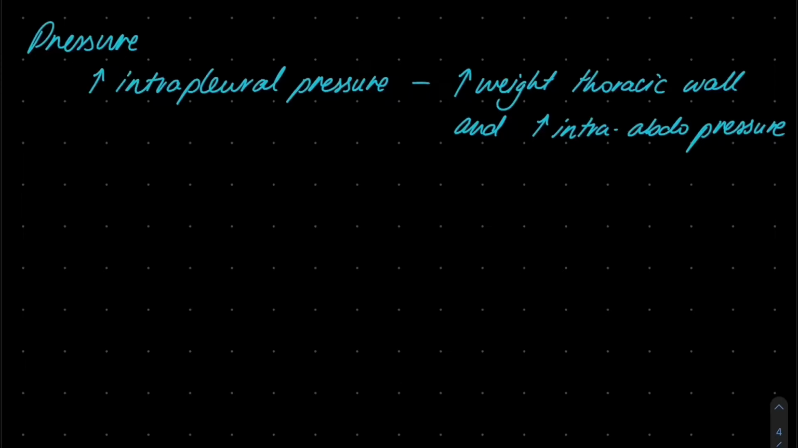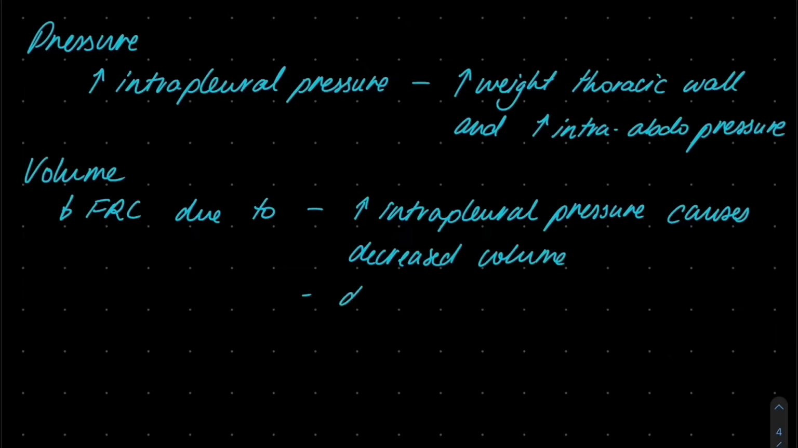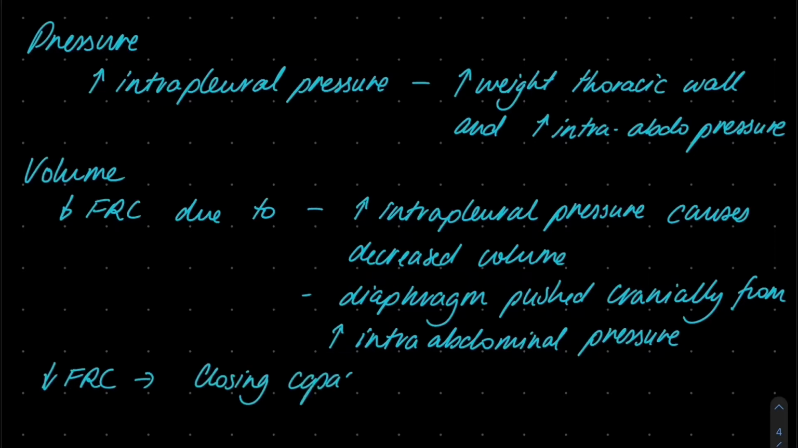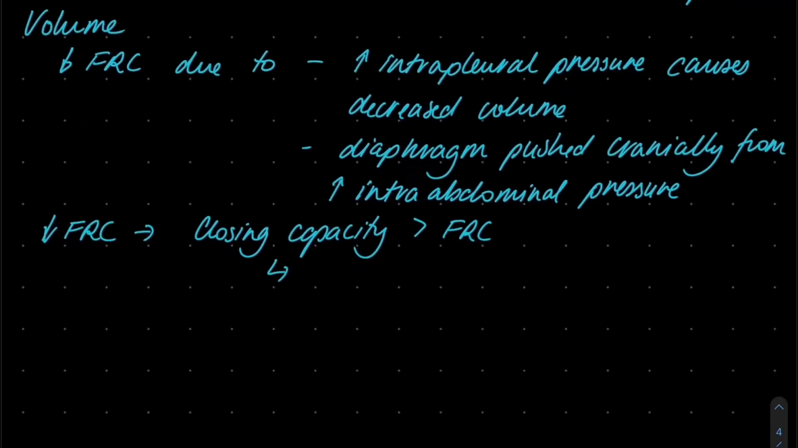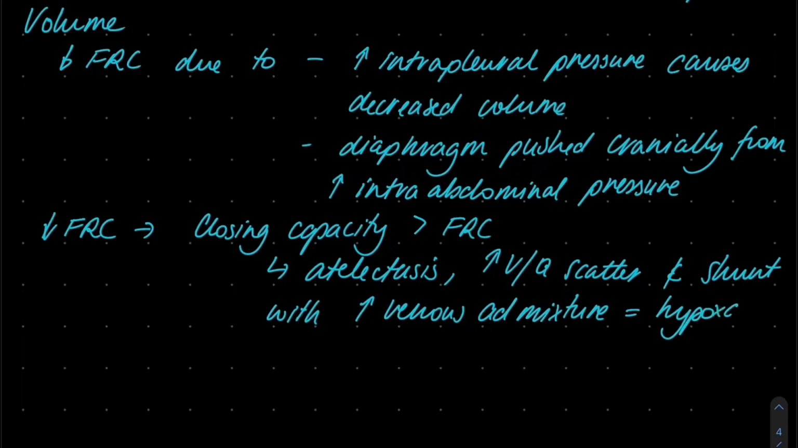The pressure changes affect volume such that there is a decrease in functional residual capacity due to the rise in intrapleural pressure. And the rise in intra-abdominal pressure causes the diaphragm to be pushed cranially. A fall in functional residual capacity means that it can fall below the closing capacity. This causes increased atelectasis due to increased small airway closure at expiration. There's also increased VQ scatter and shunt, which increases the venous admixture, ultimately resulting in hypoxemia.